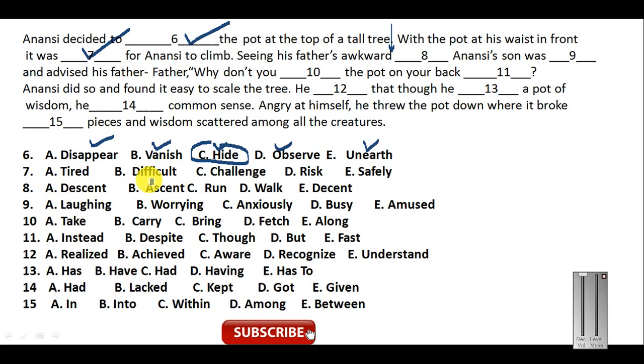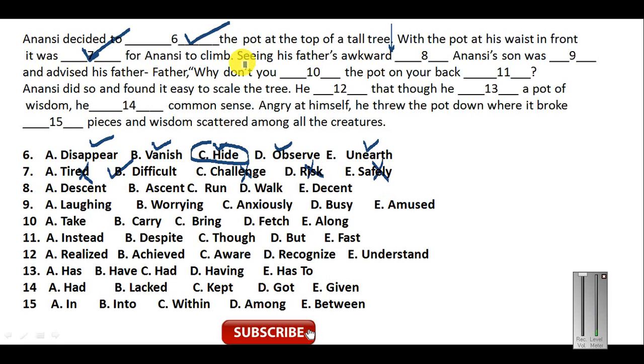It was very difficult. Just see, this word will become here: difficult. Tired will be totally out of context, and challenge will be out of context, and risk will be out of context, and safely also. It will be followed by "it was", followed by an adjective here. Okay, it was difficult. It was difficult for Anansi to climb.